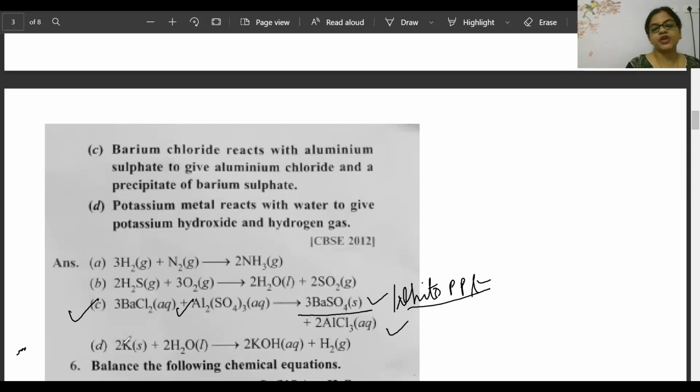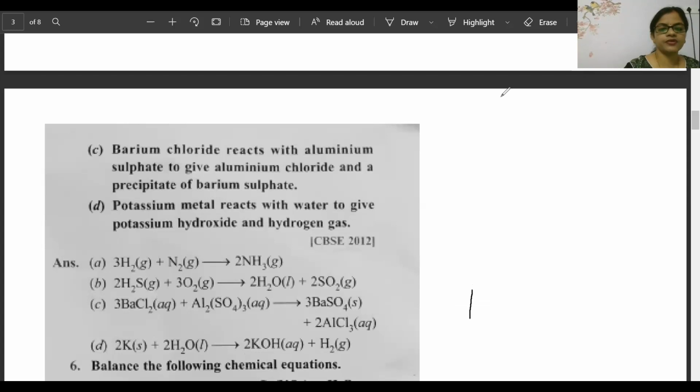Now, next one is potassium. Potassium metal is reacting with water, liquid, then potassium hydroxide aqueous state and hydrogen gas will be released. So I think girls, fantabulous work, well done. Boys, very good. Let them win.